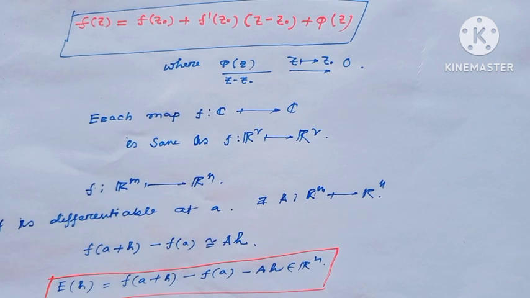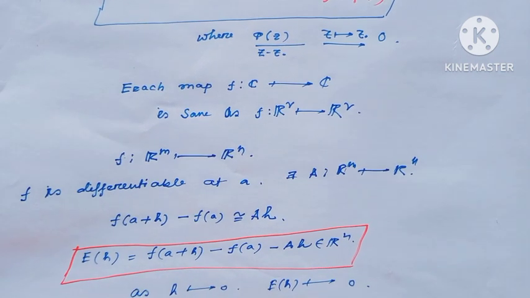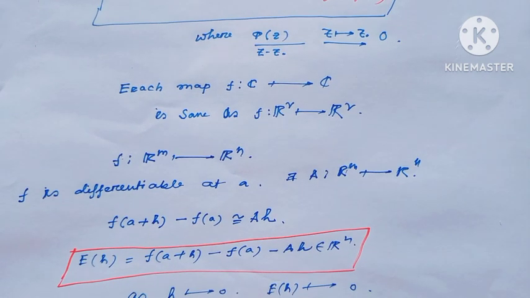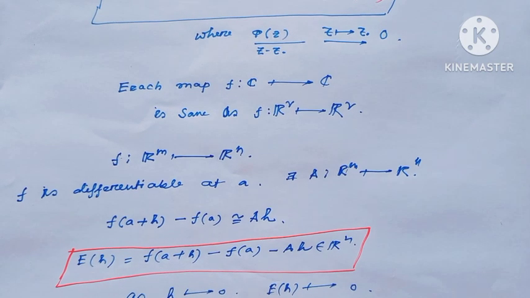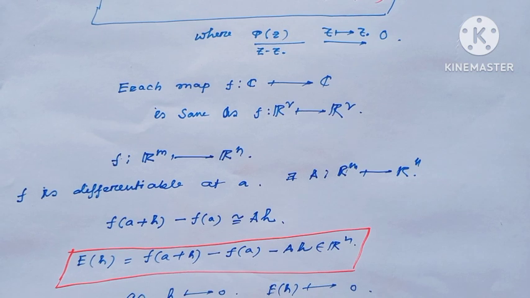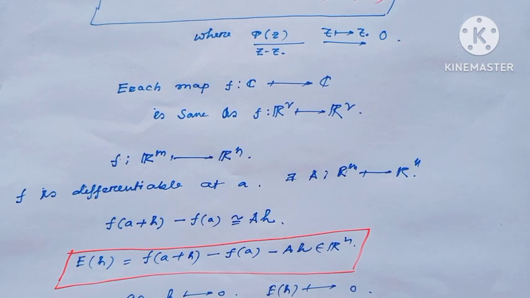That means we have to gain knowledge of what differentiability is in multivariable calculus, when a function is defined from Rm to Rn.